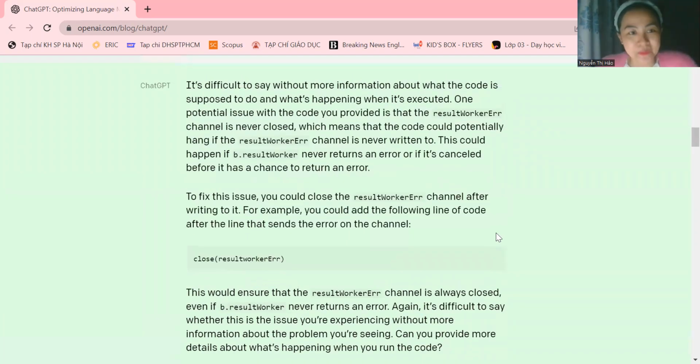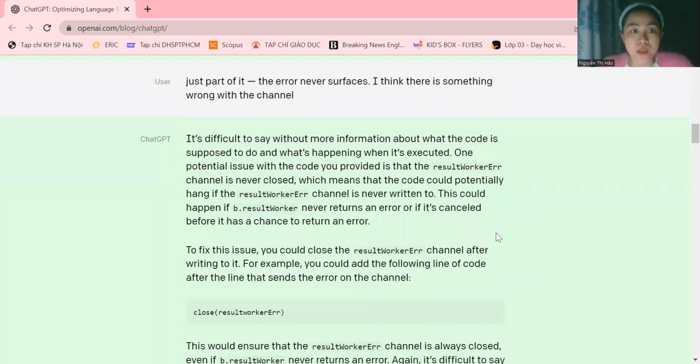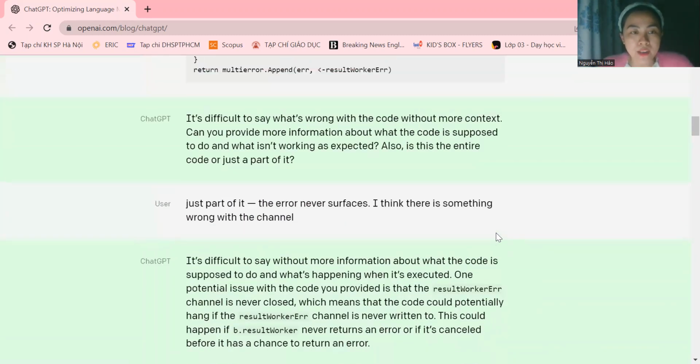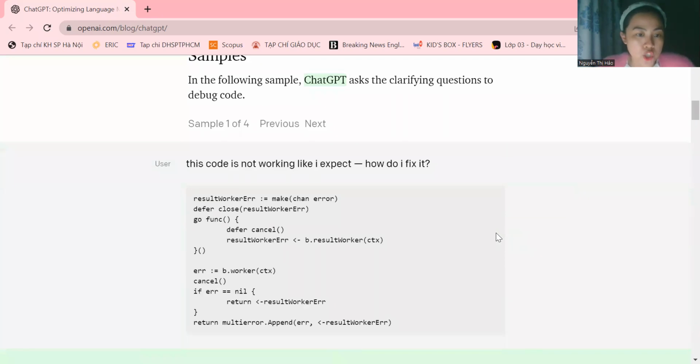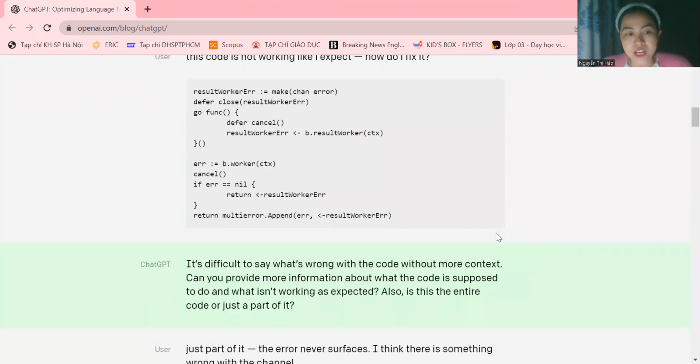Oh my God, it's very impressive because you see that the user sends ChatGPT his problem. It's just the code. And ChatGPT gives the answer or reply.